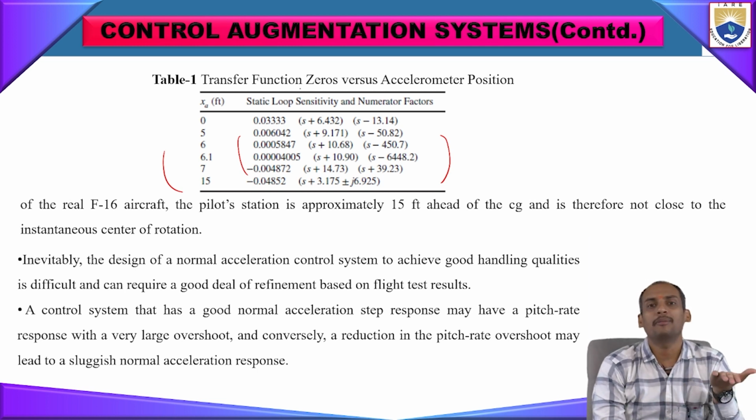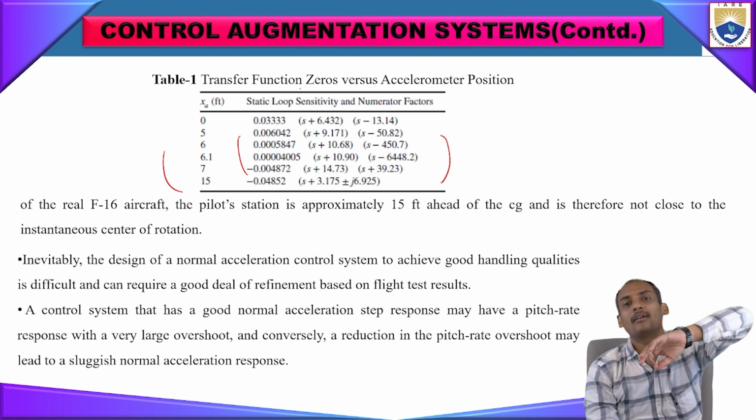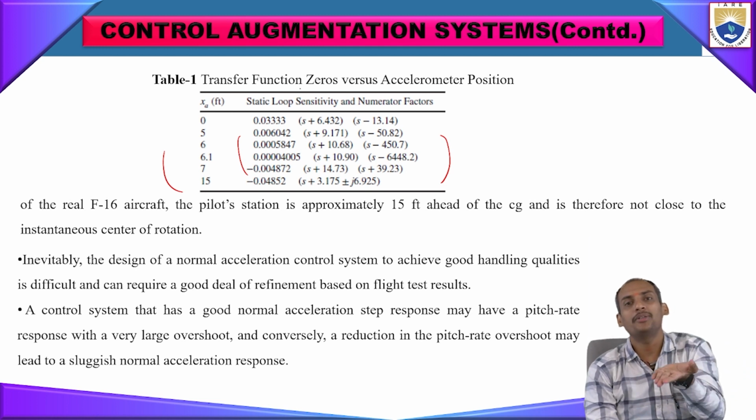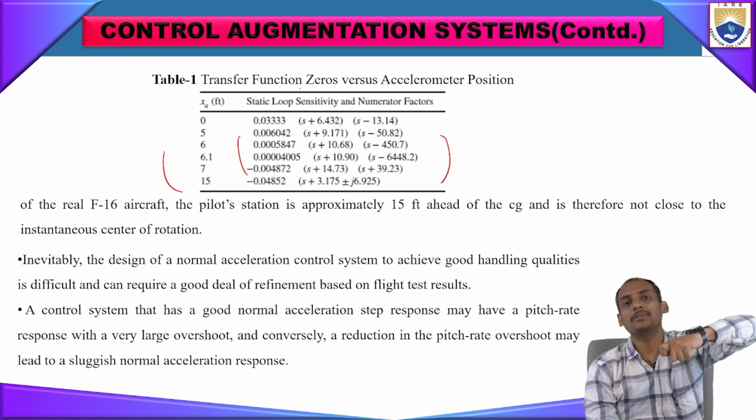When a pitch rate overshoots, what does it mean? When we give one signal to get one attained value, but it gets more than that value. Like 1g, we need to take a 1g value of acceleration, but when we give that signal, it takes a 2g value. That means the values have overshot, and are not in control.